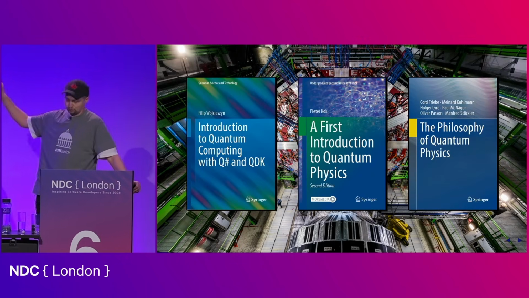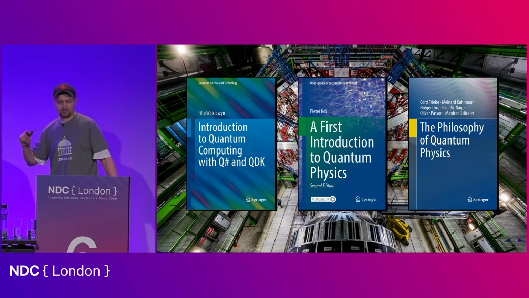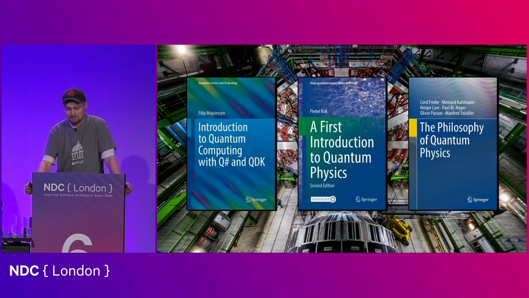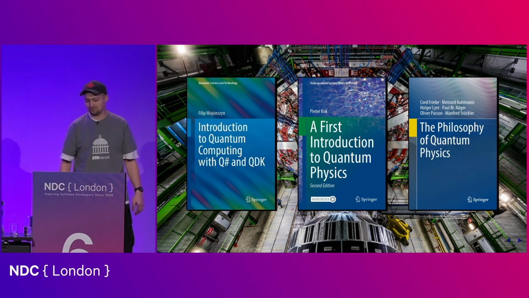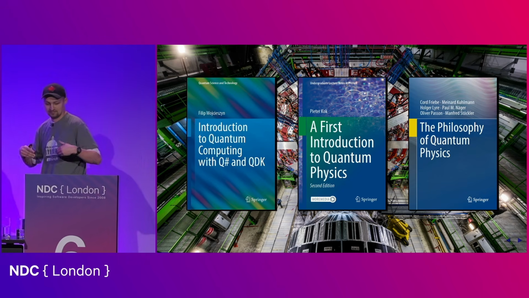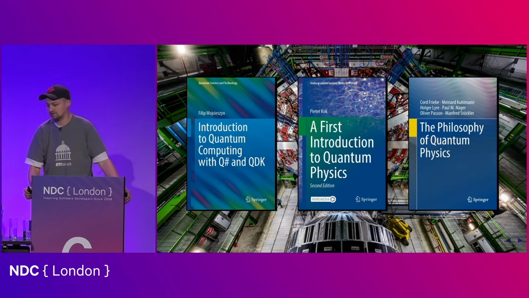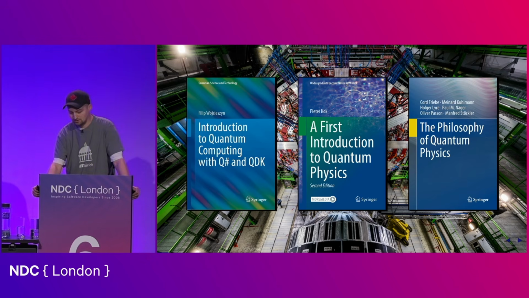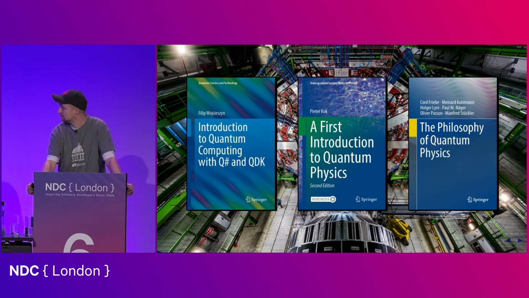There's actually a reading list that goes with this session. It consists of these 3 books. And even though they look very similar because they are all from Springer, they're actually from 3 separate fields. The first one is a quantum computing book. And there are actually many much better quantum computing books than this one. But this one's mine, so that's why it's included. The second book is actually the best introduction into quantum physics that I know of. And then finally, there is a book about the philosophy of the whole thing. And today we are going to be sitting at the intersection of these 3 fields: quantum computing, quantum physics, and philosophy.